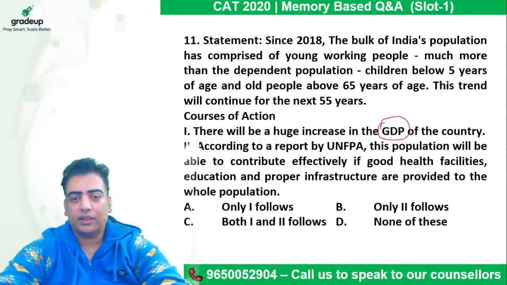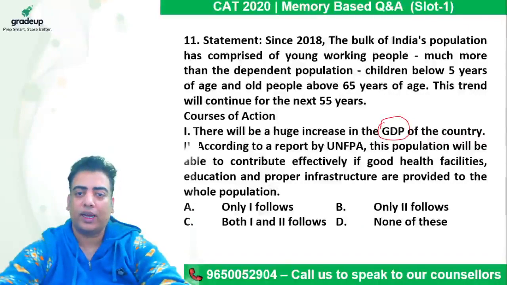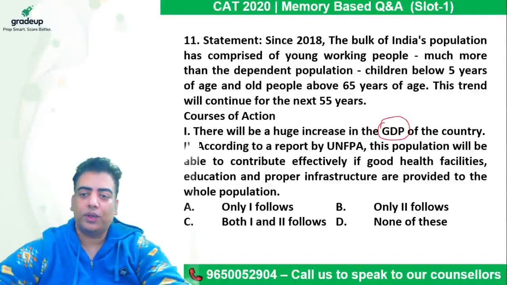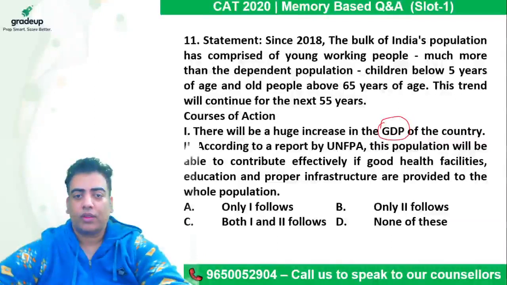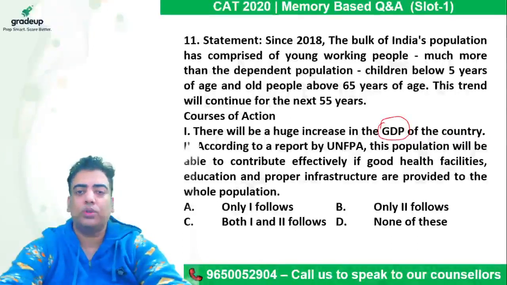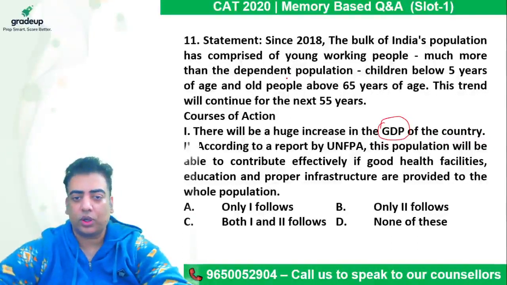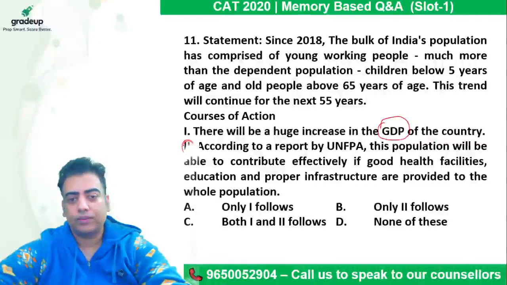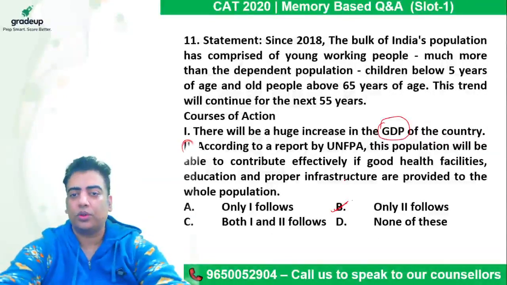Then in statement two, it says, according to a report by UNFPA, this population will be able to contribute effectively if good health facilities, education, and proper infrastructure are provided to the whole population. So that is a very important and valid course of action. Because if you provide good health facilities along with education and proper infrastructure, then definitely the quality of life would increase, which will definitely contribute to the economy. So in this case, the correct answer option comes out to be statement 2. This should follow, right? So which is only 2.